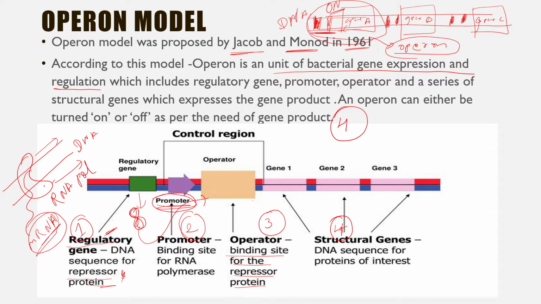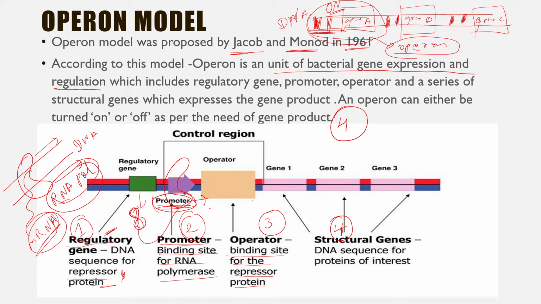So this way, an RNA is synthesized. This movement is either restricted or allowed by the promoter itself. Promoter, as the name suggests, will promote the movement of RNA polymerase. So this enzyme, RNA polymerase, will bind here, and the promoter defines whether it will move further or not. So the promoter is the binding site for RNA polymerase.